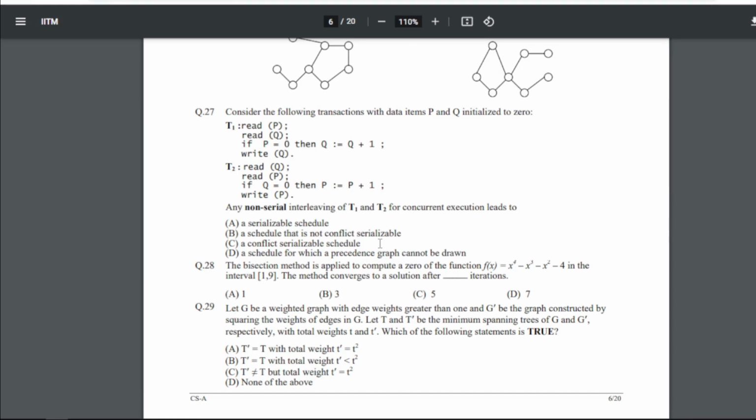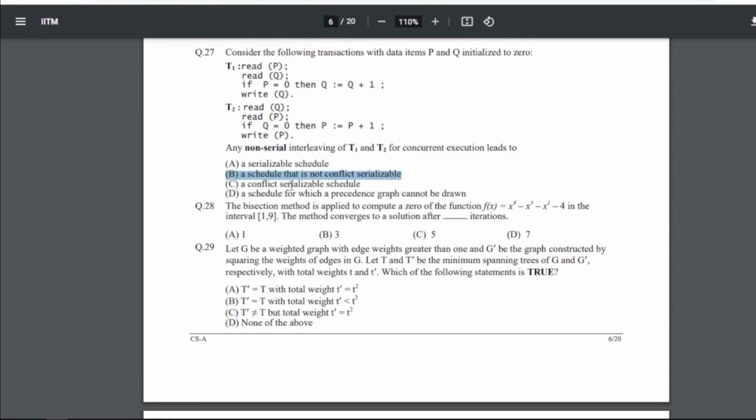27 is consider the following transactions with data items P and Q initialized to 0, right? T1, T2 we have been given. Any non-serial interleaving of T1 and T2 for concurrent execution leads to what? So for 27 the answer is B, a schedule that is not conflict serializable. A schedule that is not conflict serializable, right?